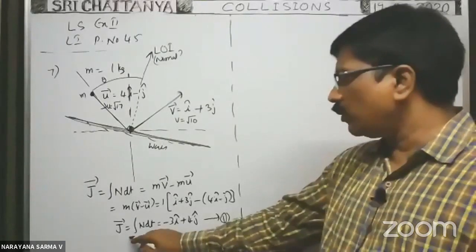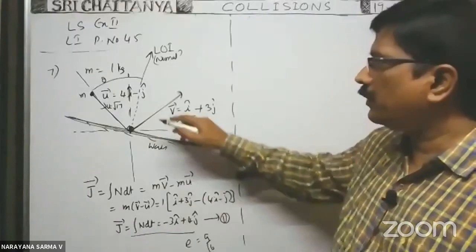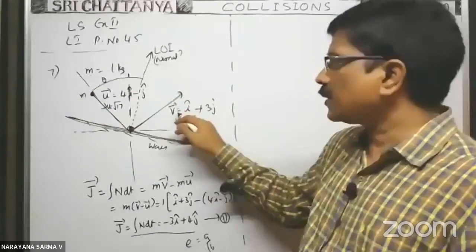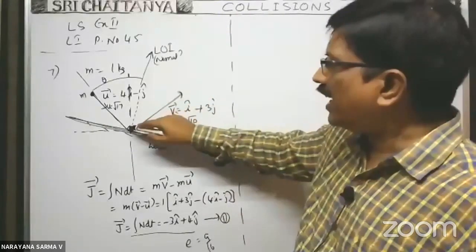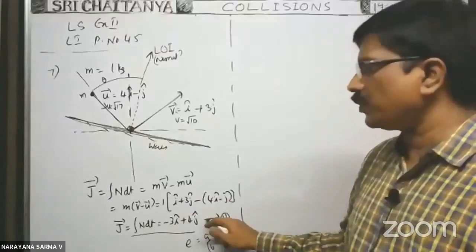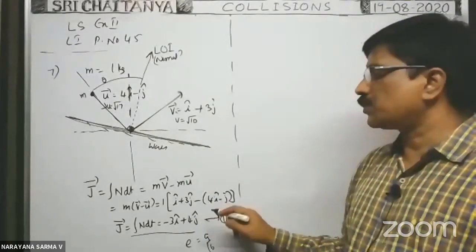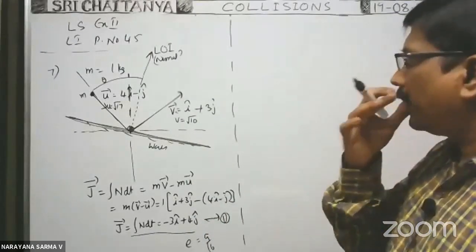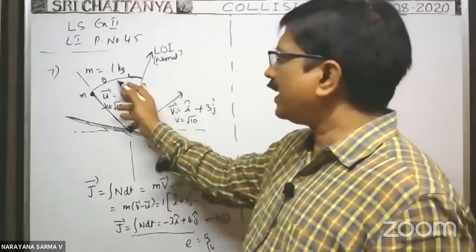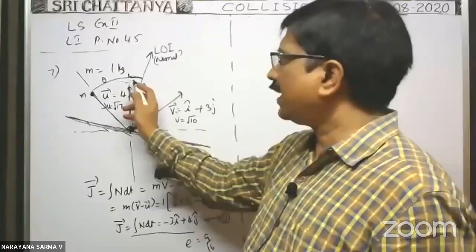Actually, we have the change in momentum along normal to the wall, which we calculated. By these velocities also, we have to find the change in momentum along the normal to the wall, or line of impact. You make them equal to this one, then you will get the answer. But here we have to find this angle also. Initial angle we know.